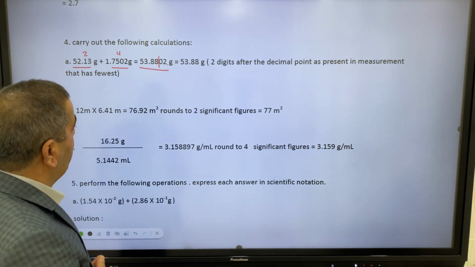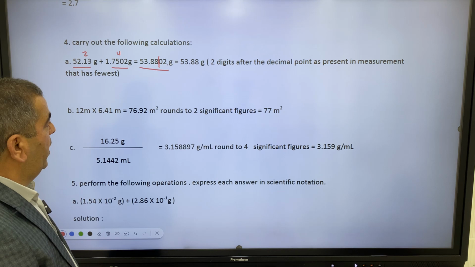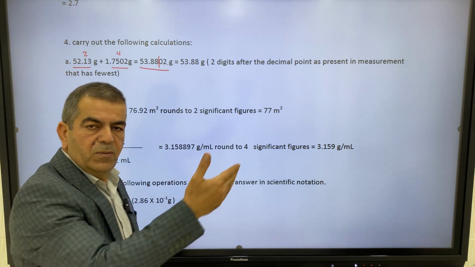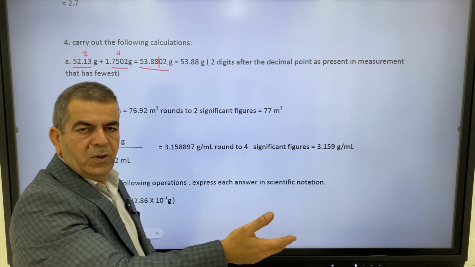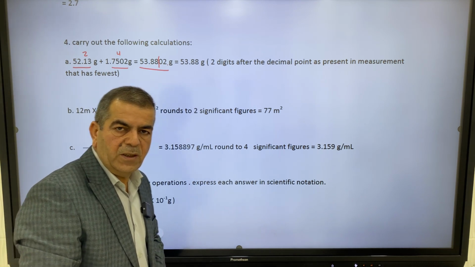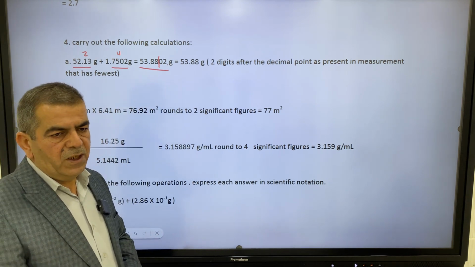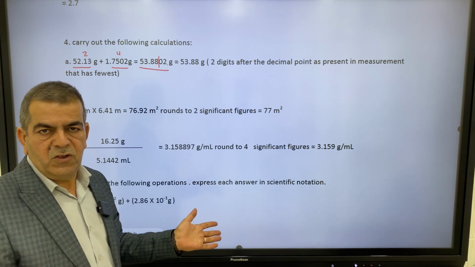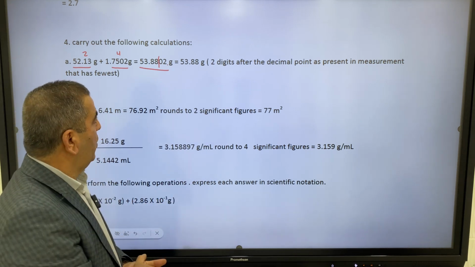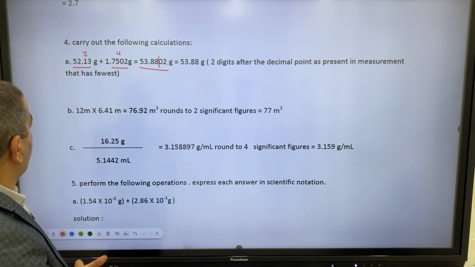Of course, nothing is added to 88. Why? Because there is 0, and it is less than 5. Whenever we see less than 5, nothing changes. Just remove it. Okay, this is about addition.